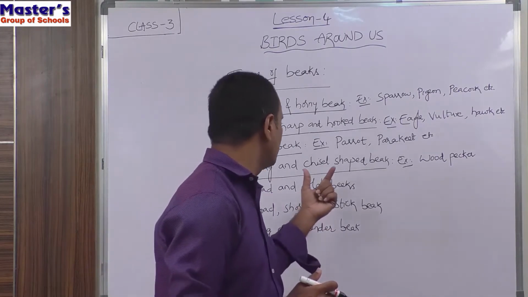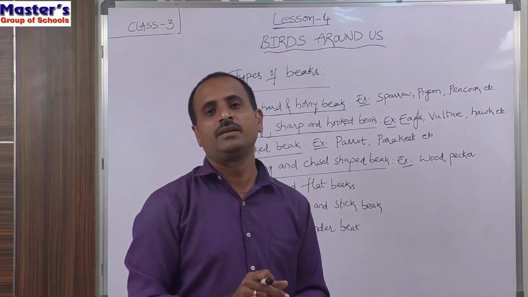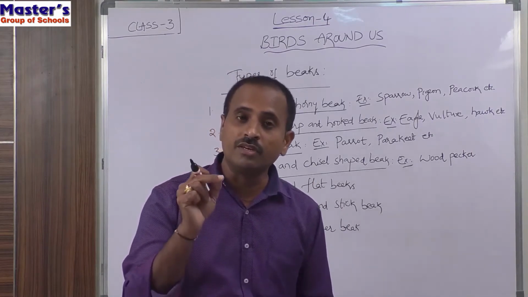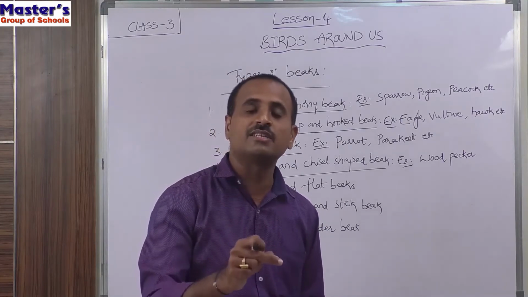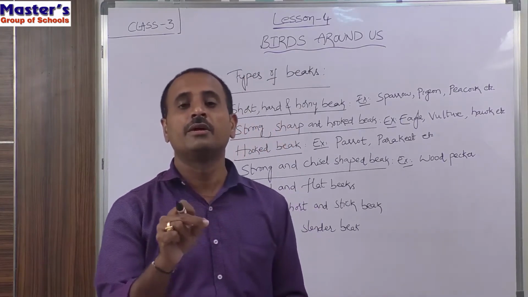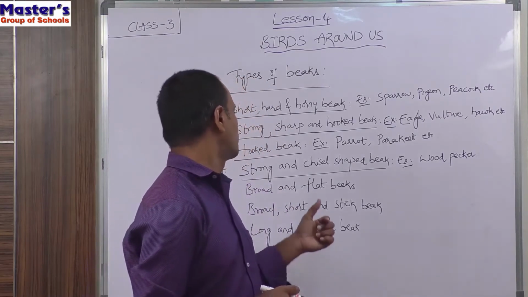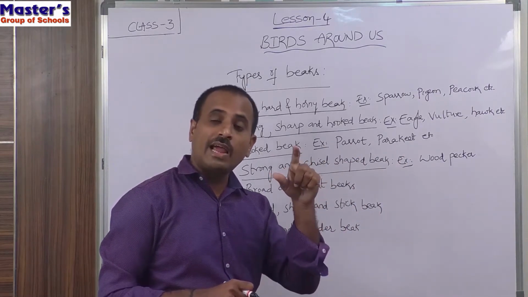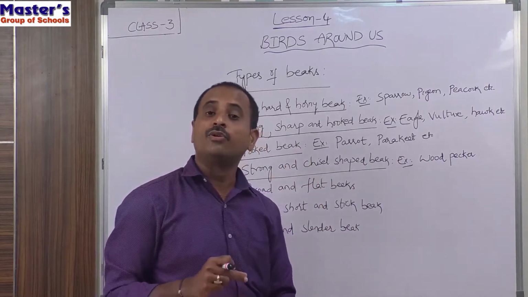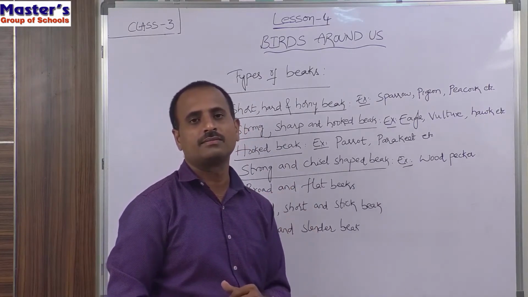By using this beak, it can tap the bark of the tree. Because the bark of the tree contains insects in it, and it will eat the insects present in the bark of the tree by tapping the bark of the tree. So children, this chisel shaped beak is helpful to the woodpecker to tap the bark of the tree and to eat the small worms and insects present in the bark.